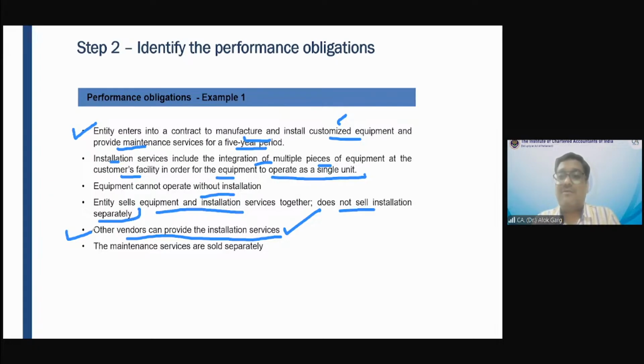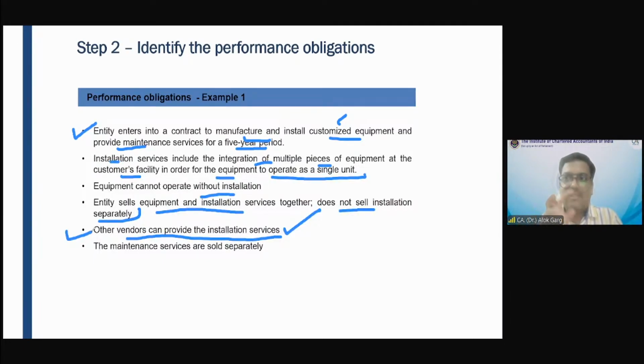What does this line talk about? The customer can get it from the market. So if the customer has got this equipment, and this company does not provide the installation service, the customer can get the benefit of using this equipment by using the readily available resources. Okay? Clear? So it means